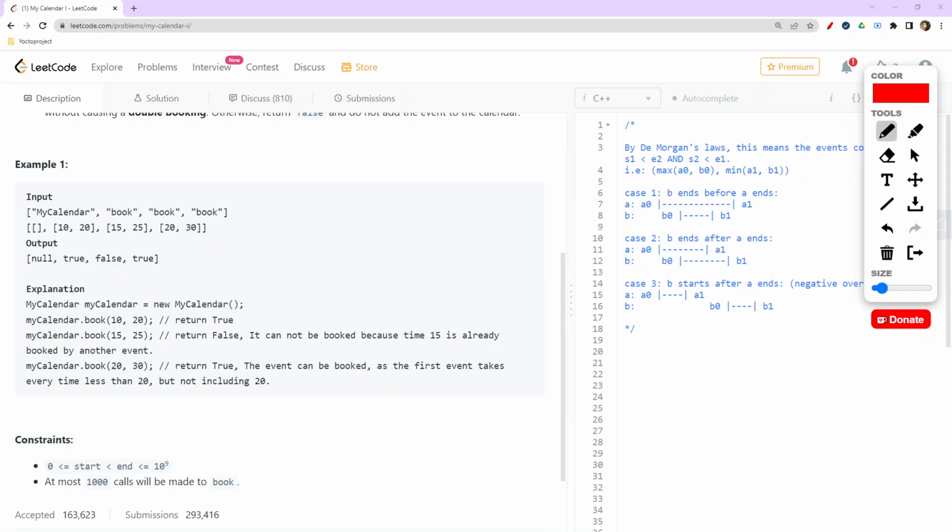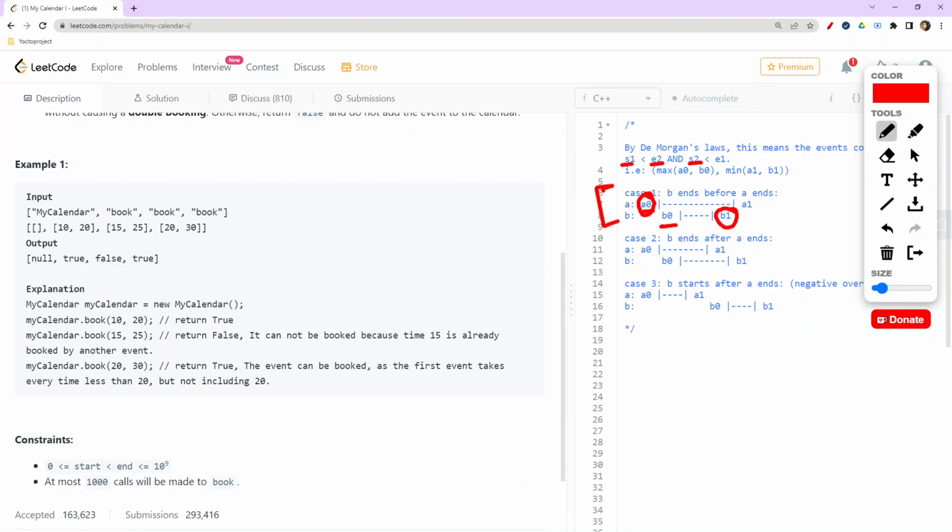Now in this scenario, when we are required to return false, we are required to check all the overlapping conditions. The case one which is there, when A0 and B0 are there. Here the thing is the starting point of the first and the ending point of the second, this is the scenario here.